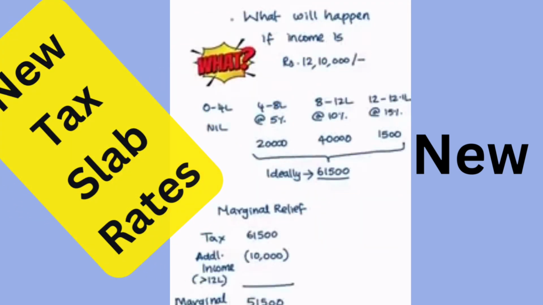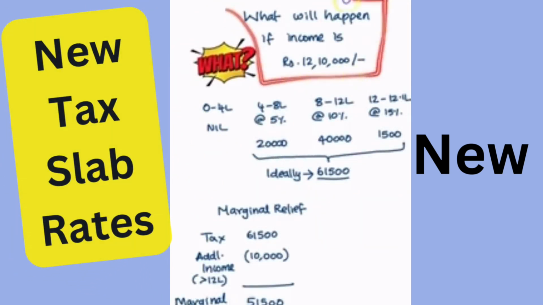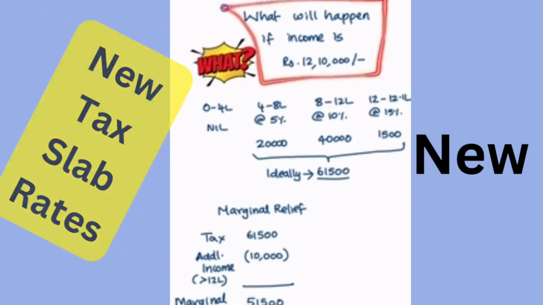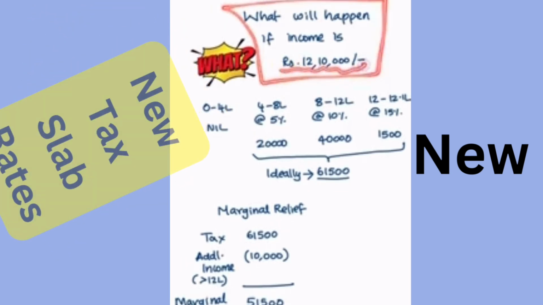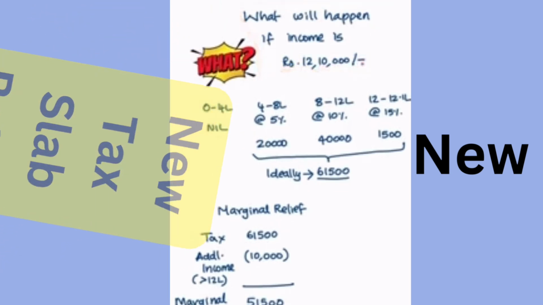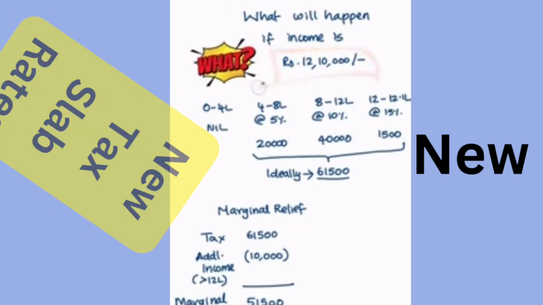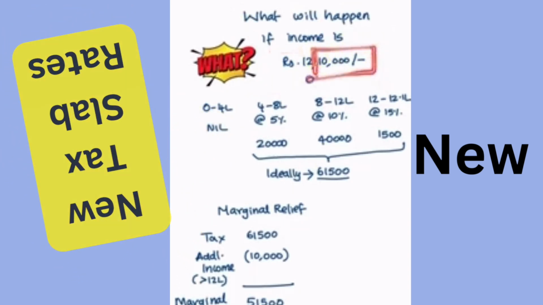Now comes a very interesting question. What will happen if income is greater than 12 lakh? Let's say only 12 lakh 10,000. Whether tax will be applied on the entire 12 lakh 10,000 or it will be applied only on 10,000?